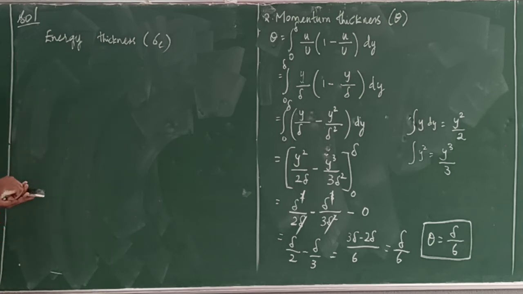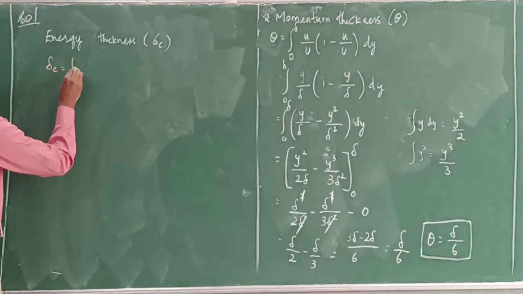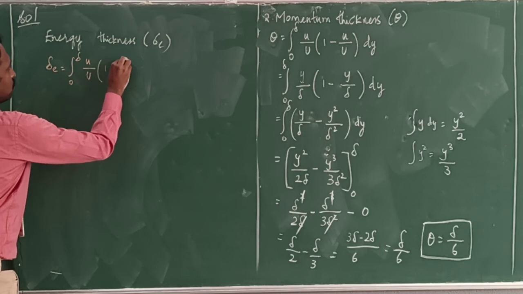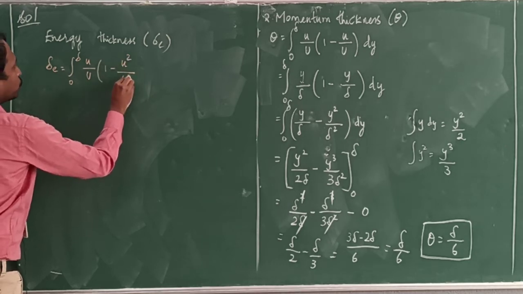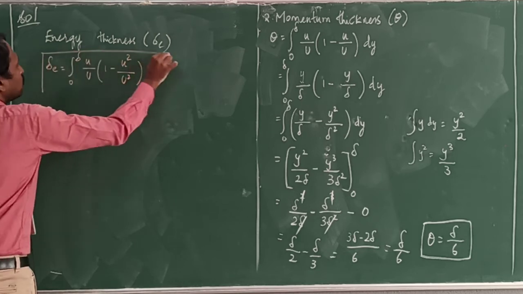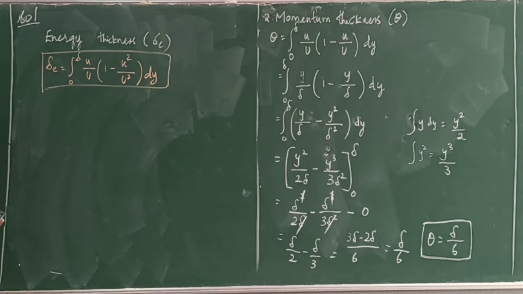What is the formula? Delta E is equal to integral over 0 to delta of u by U into 1 minus u square by U square into dy. This is the formula for energy thickness. Then start applying.